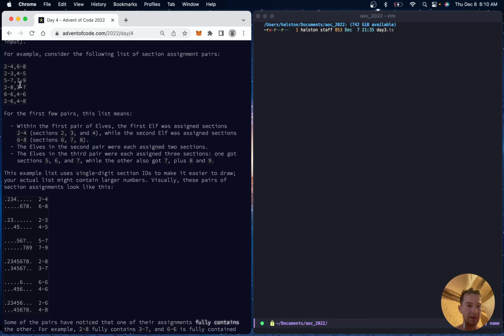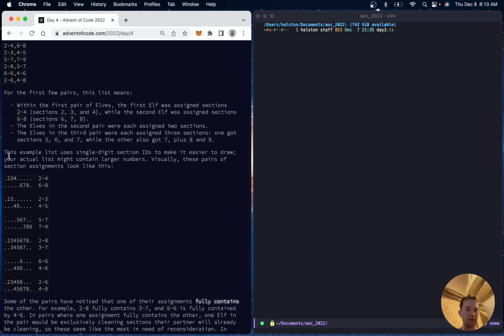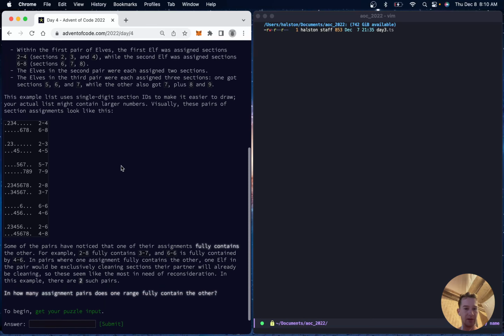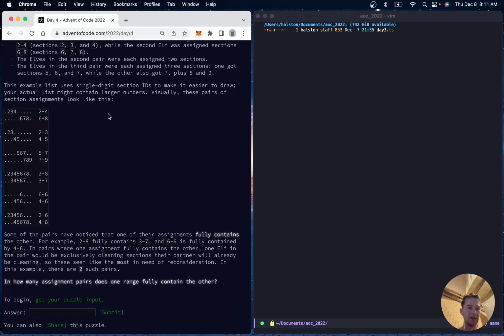Second pair were assigned 2 sections. Elves of the third pair were assigned 3 sections. One got 5, 6, 7. The other got 7, 8, and 9. This example list uses single-digit section IDs to make things easier to draw. Your actual input might contain large numbers.